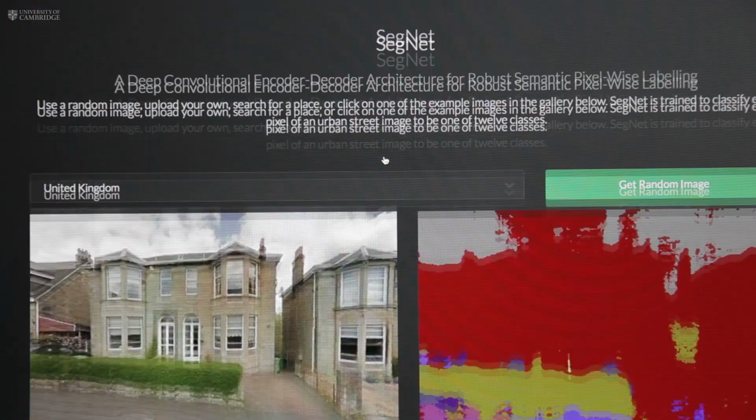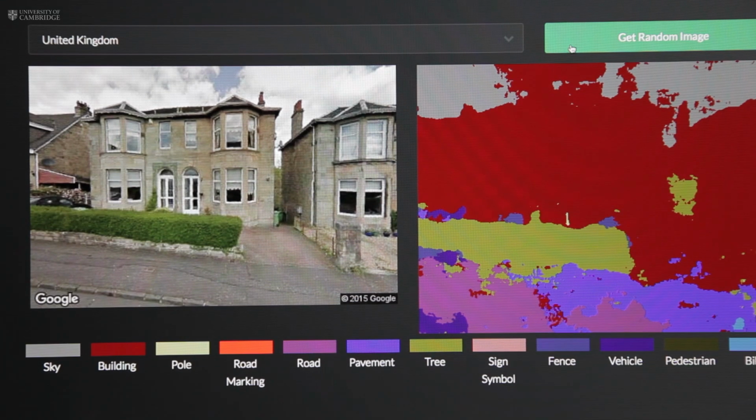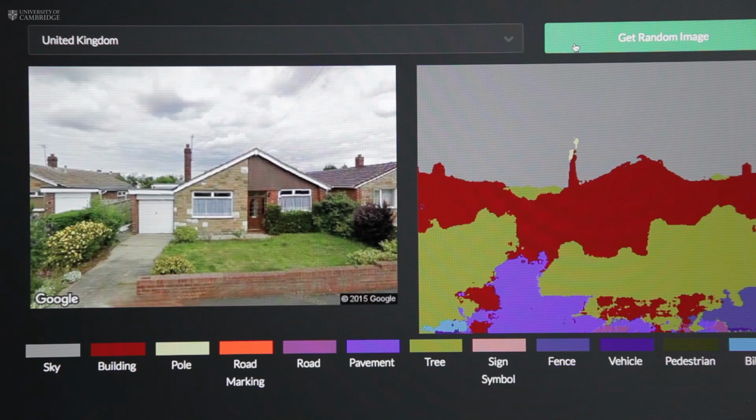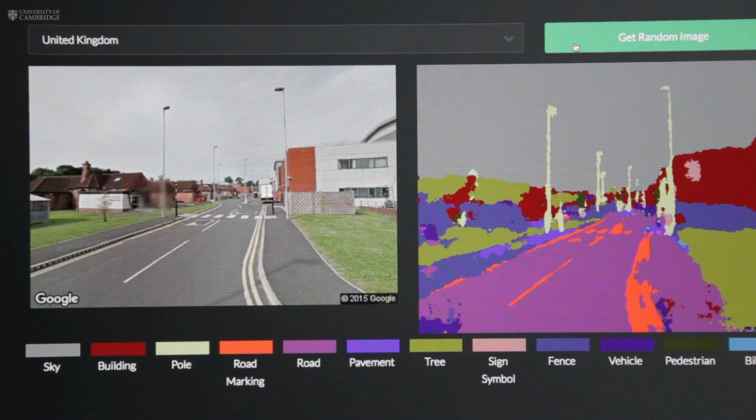Initially, we had a small network which we trained with some images from around Cambridge. It was able to work around Cambridge, but it didn't work with images from around other parts of the world. We've expanded this network from 500,000 parameters to 10 million parameters, and from about 300 training images to 5,000 training images. And this has allowed us to have excellent performance from places all around the globe.